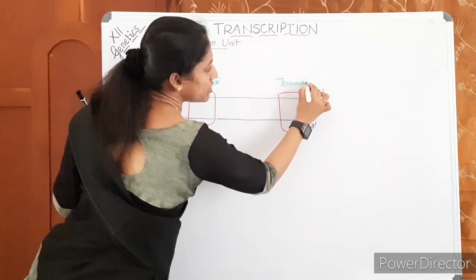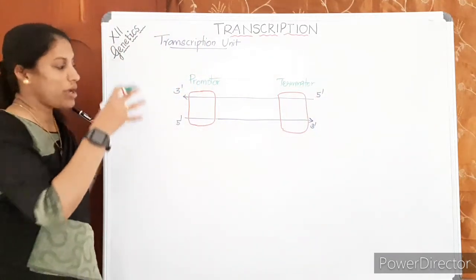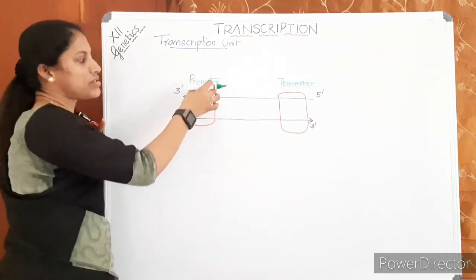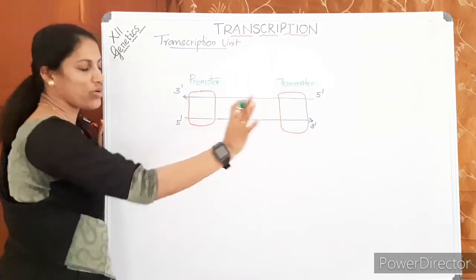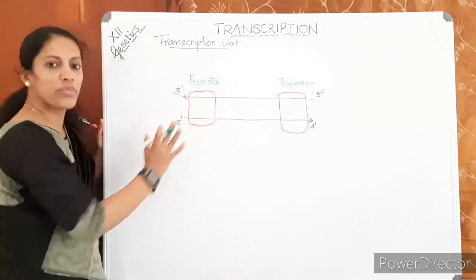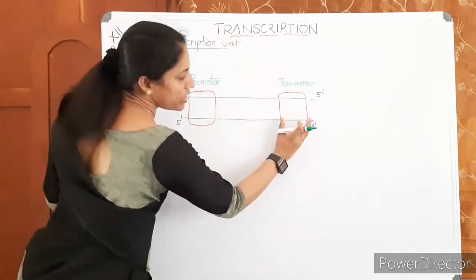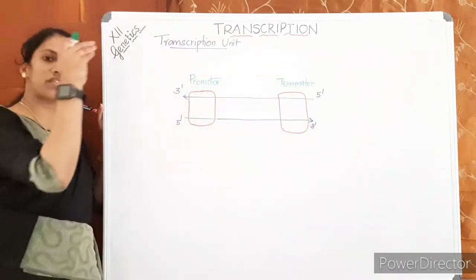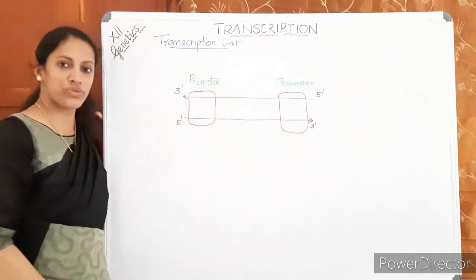Any doubt? So understand, in the transcription unit, where the transcription begins is called the promoter. There is no such box here. This is simple DNA only. We are marking this in a box. This is a promoter sequence. Then here is a terminator region where the transcription ends. That means from here to here only RNA is produced.